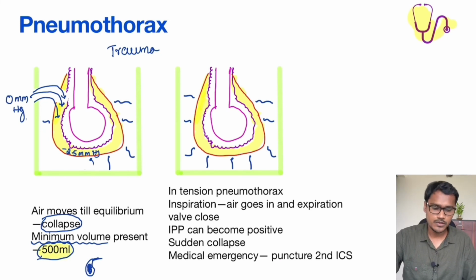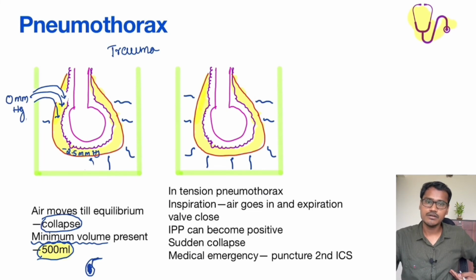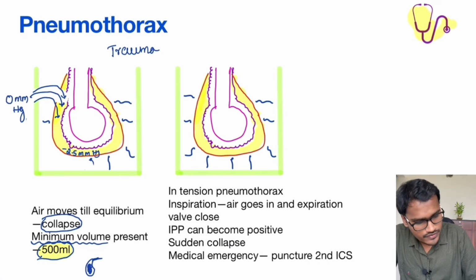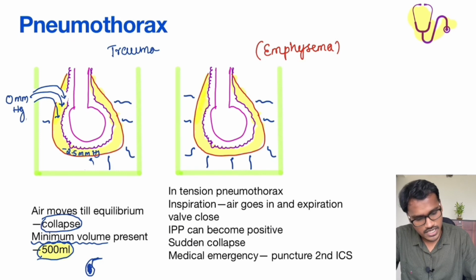Now coming to a different type of pneumothorax, that is tension pneumothorax. In normal pneumothorax there is a trauma and the structure is breached from the outside. Here, especially in case of emphysema, the emphysema will have bullae, bullous structures like this. Once they break from the inside, they breach and create a valve-like structure from the inside.